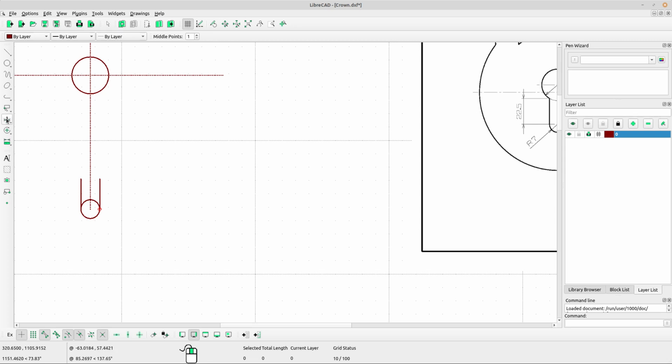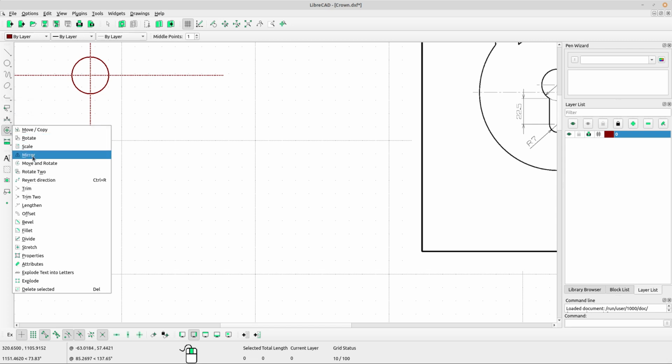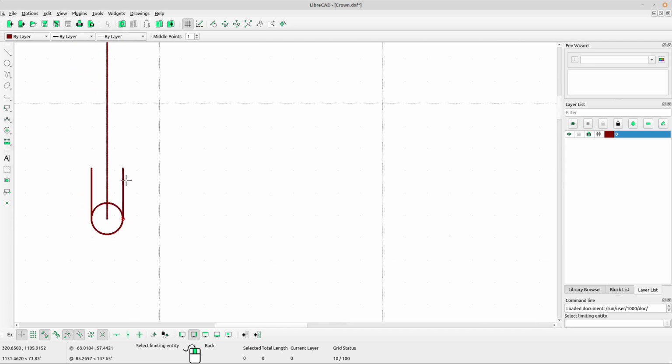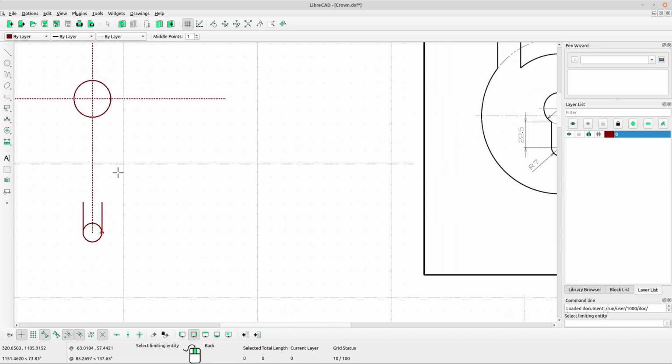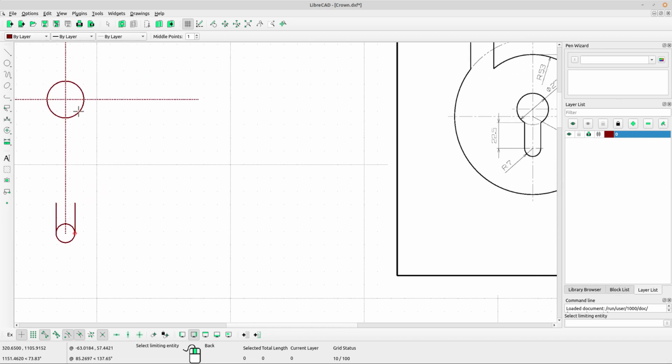Select trim tool. I want to extend this vertical line, and then select the circle and select the line to extend the line to the circle like this.